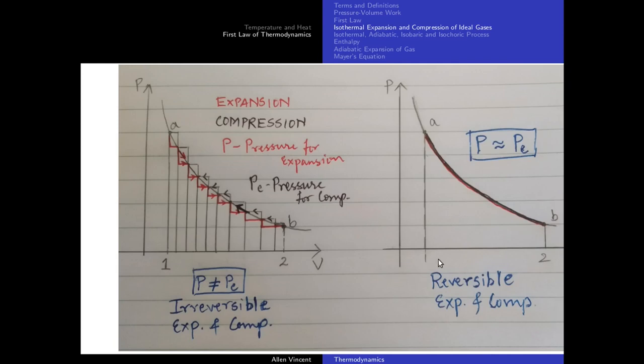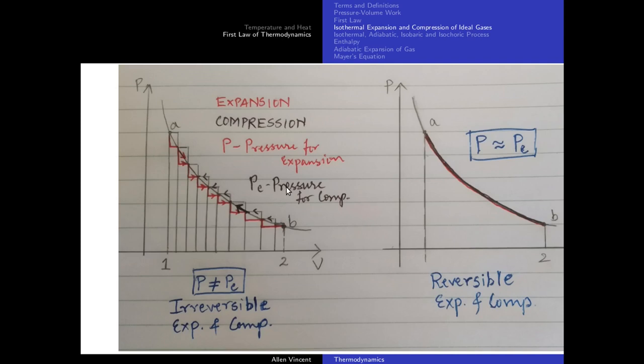I hope you understood this concept of reversible expansion and compression. When work is done on the system, that work has to be minimum in order to achieve reversible compression, and in order to achieve reversible expansion, work done should be maximum. Why? Because if you take this red line and coincide it along this curve, and take the area under that curve, it will be the maximum amount of work this gas can do. In the same way, if you take this pencil line, coincide it along this curve, the area under the curve will be the minimum amount of work which the external pressure will be doing.